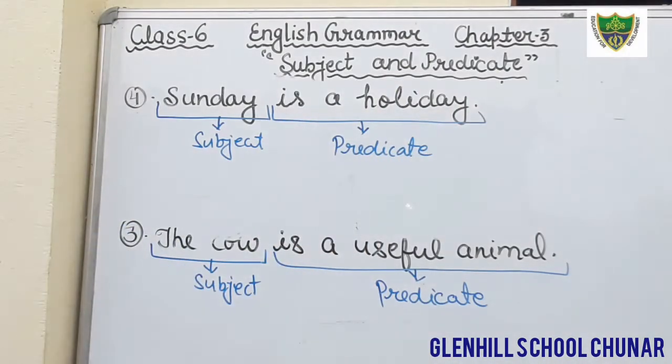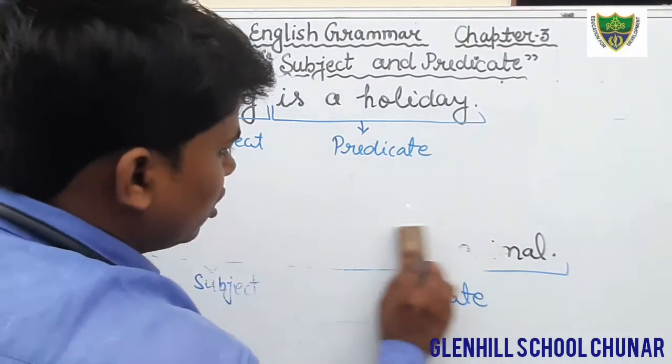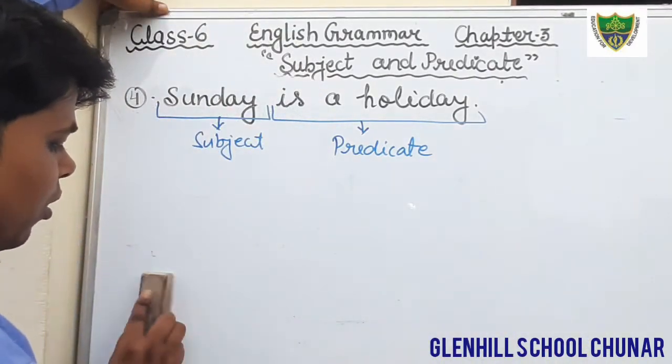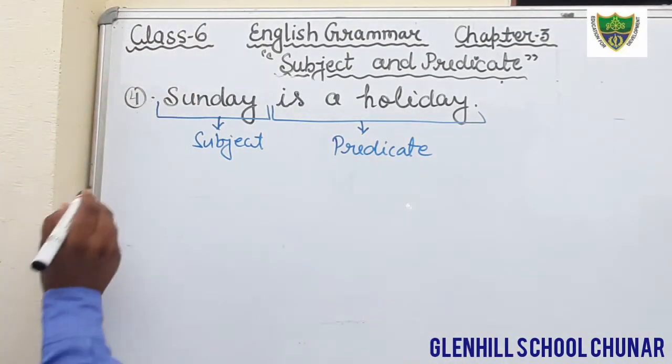So write down Sunday in the column of subject and is a holiday in the column of predicate. Enough spaces are given in your book. You will write in the book. No need to write in the notebook. You will fill it with the help of a pencil in your book only. Okay, come to the next question.